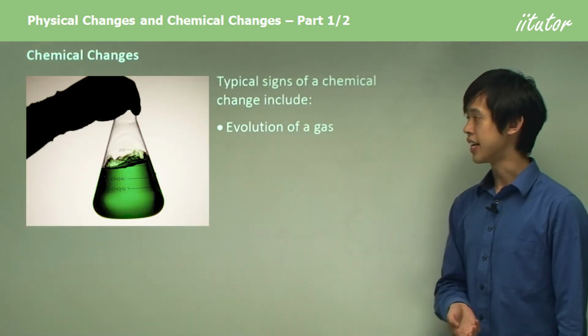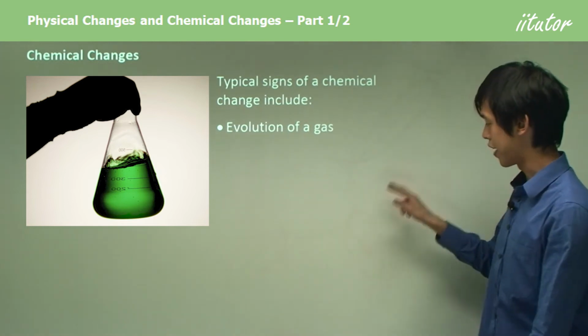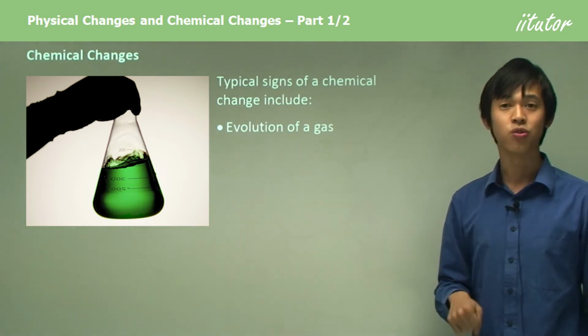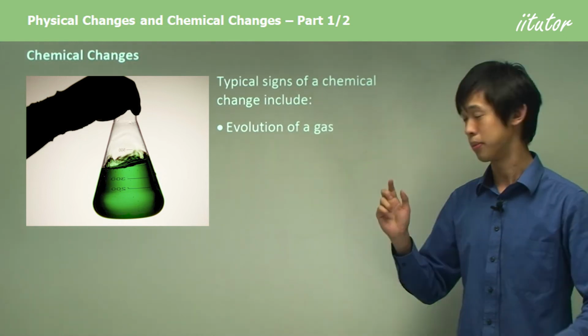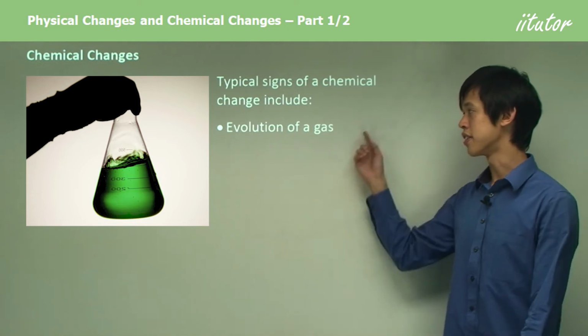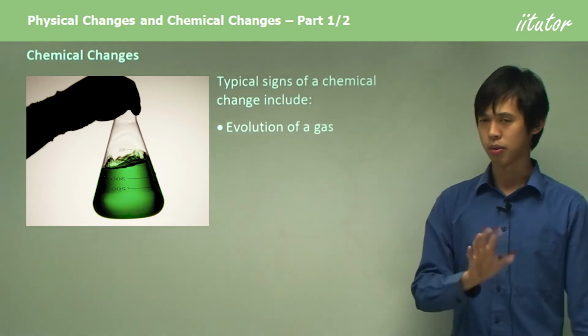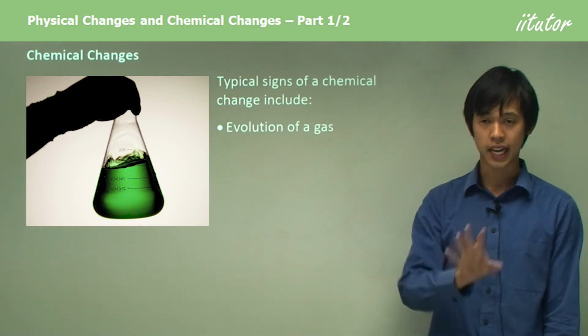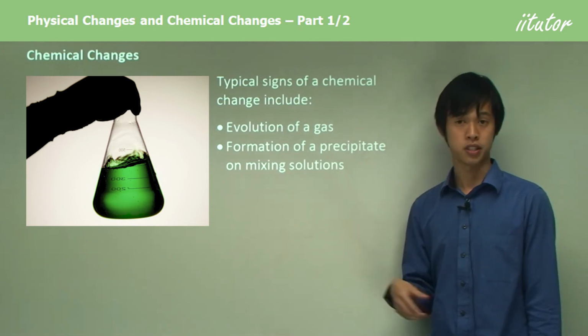Now, typical signs. When we see a chemical change, remembering that it's now affecting the bonds inside the molecules rather than the bonds between the molecules, we'll often see the evolution of a gas. So a new gas will be formed, and we'll talk about how we define what a new gas is during the reaction. Often we could get a precipitate.